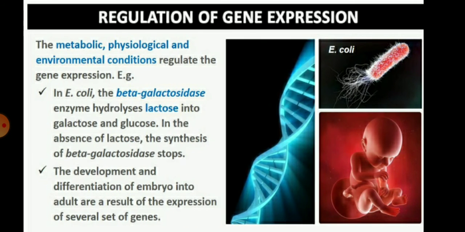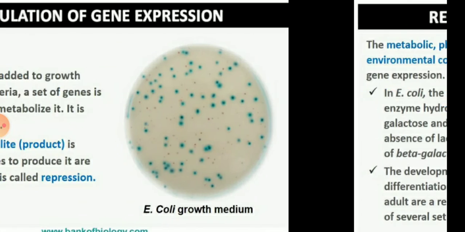So children, metabolic, physiological and environmental conditions regulate gene expression. In E. coli, the beta galactosidase enzyme hydrolyzes lactose into galactose and glucose, and in the absence of lactose, the synthesis of beta galactosidase stops. The development and differentiation of the embryo into the adult are a result of the expression of several sets of genes.